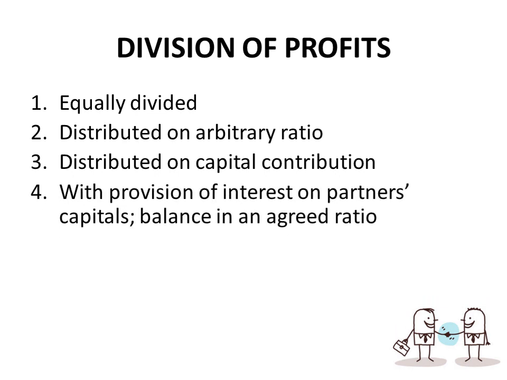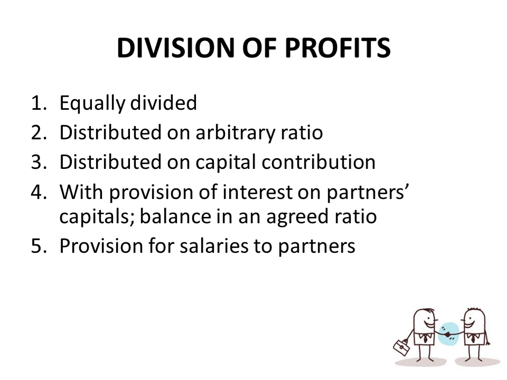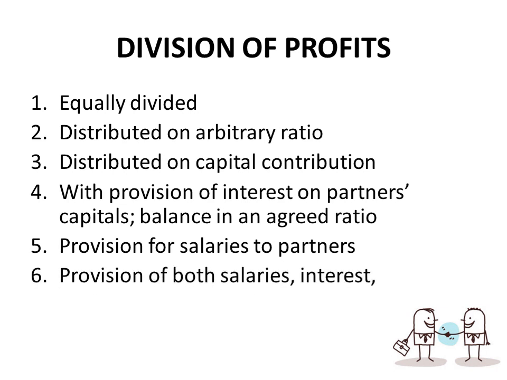Then we also have distribution of interest on partners' capital balance, being an agreed ratio or it could be arbitrary. Next, we also have provision for salaries to partners. Sometimes this is applicable to industrial partners. And then we also have provision for both salaries and interest, which also include bonuses to partners.